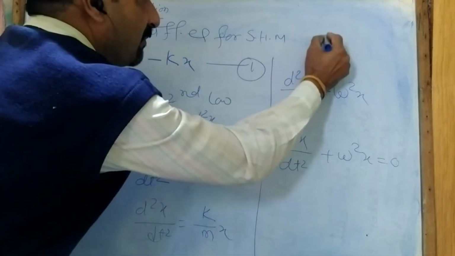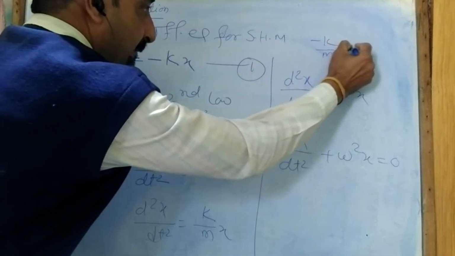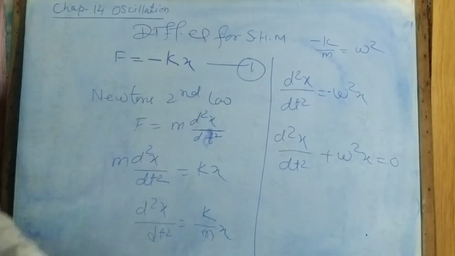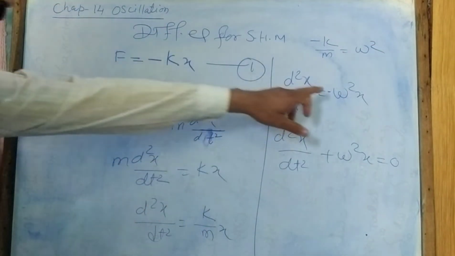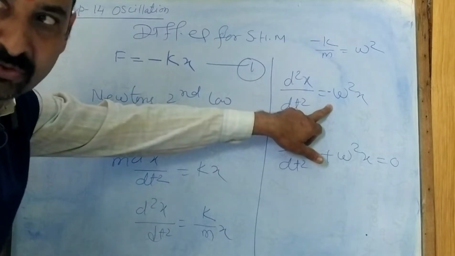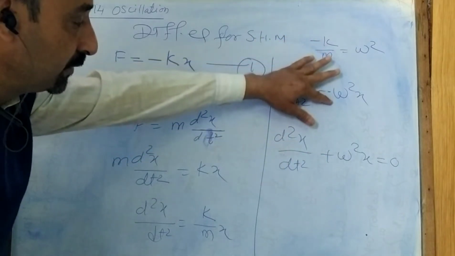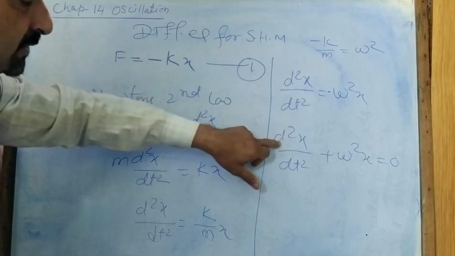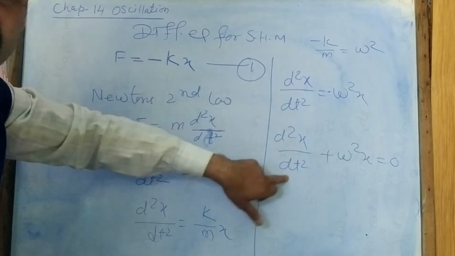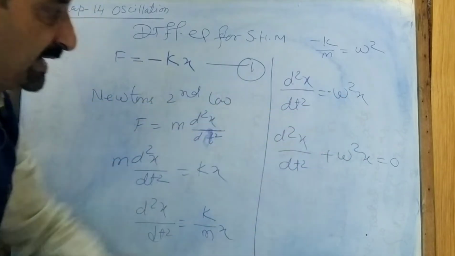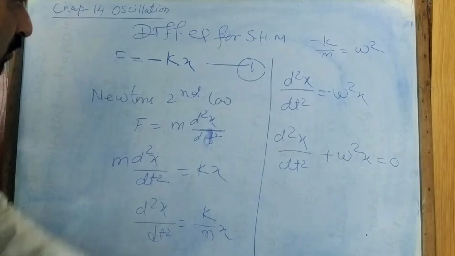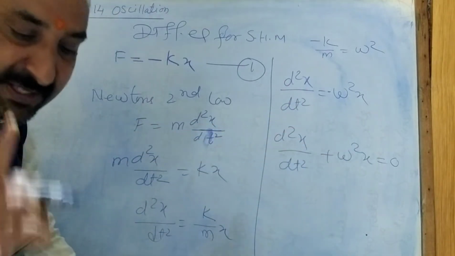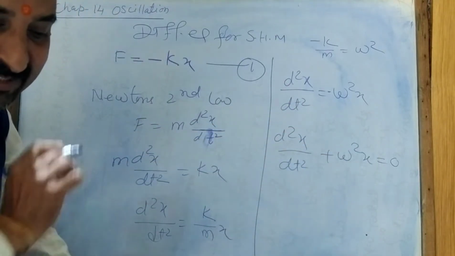Now you know that k upon m is equal to omega square. So instead of this, I will put minus omega square x here. If I transpose this side, d2x upon dt square plus omega square x is equal to 0. Such an equation is called the differential equation of the SHM.